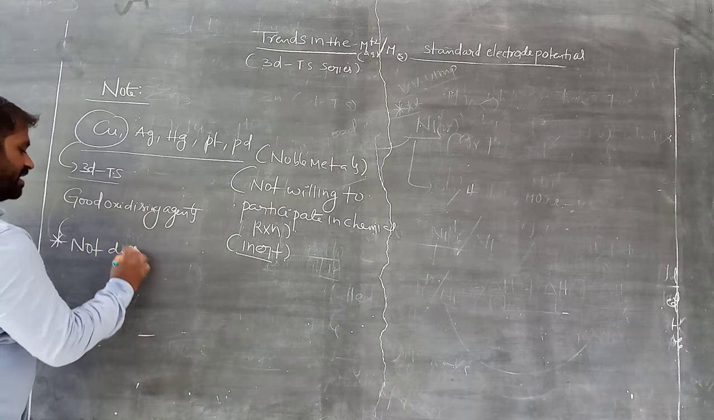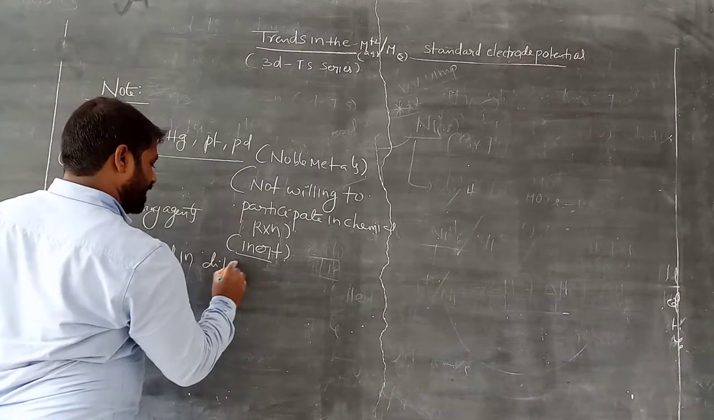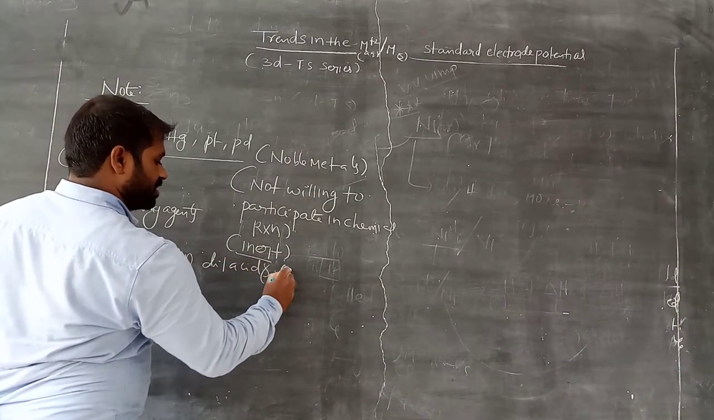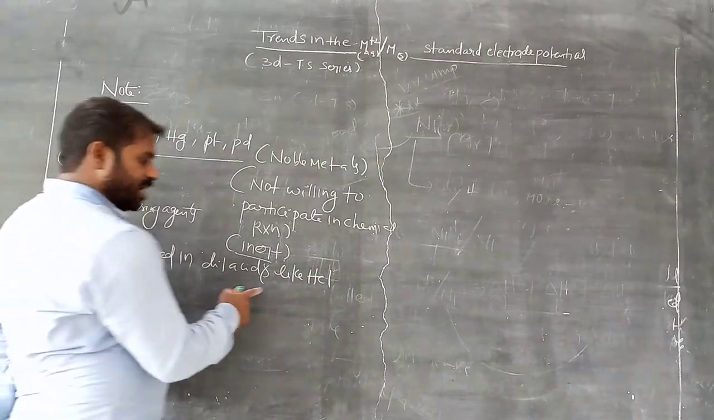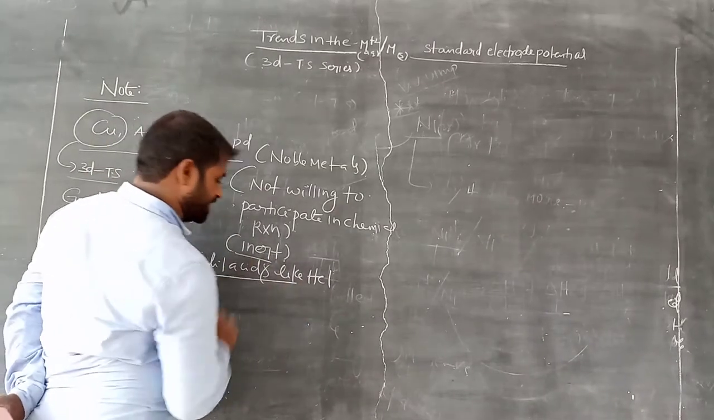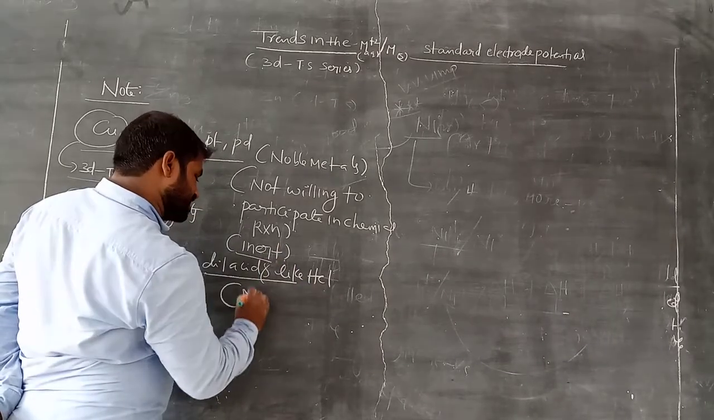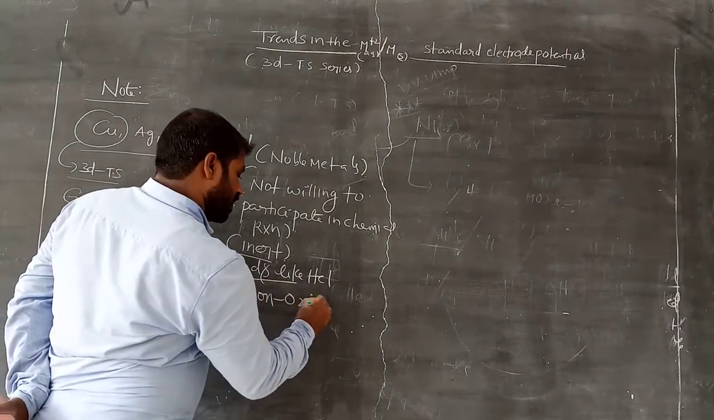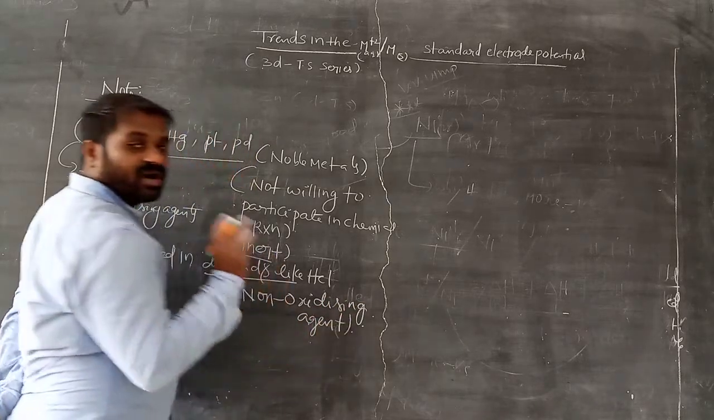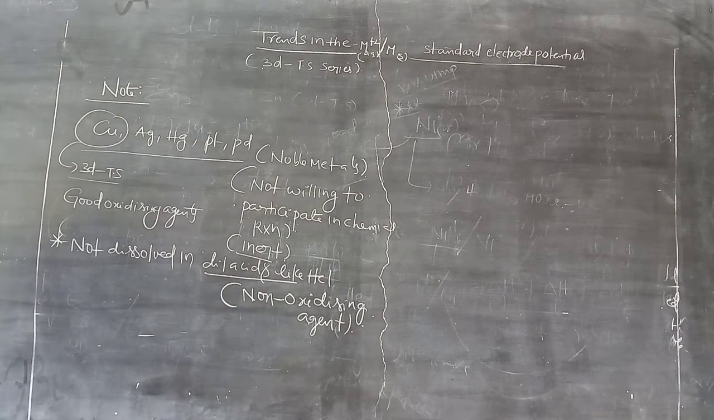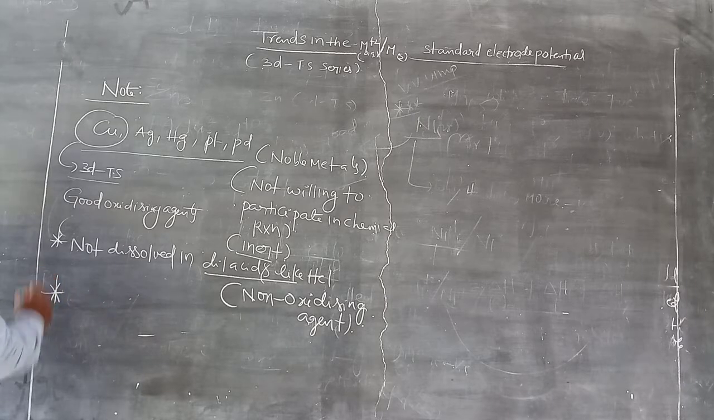So these elements are not dissolved in dilute acids like HCl. It is dilute acid, not concentrated. Remember this, dilute acid, so water is there. So in HCl there is no oxygen, right? So HCl is called a non-oxidizing agent. If oxygen is there, that is an oxidizing agent; without oxygen it is a non-oxidizing agent. So they do not dissolve in dilute HCl. What is the reason for that?